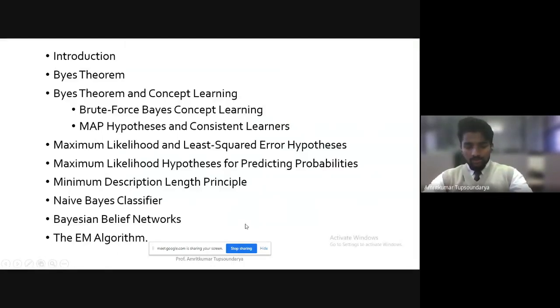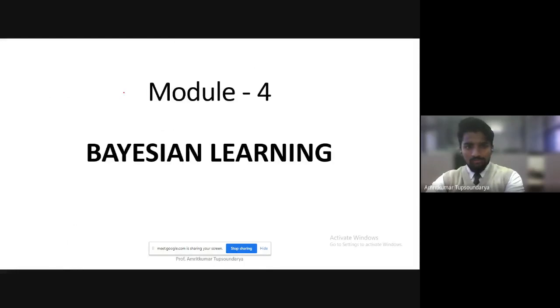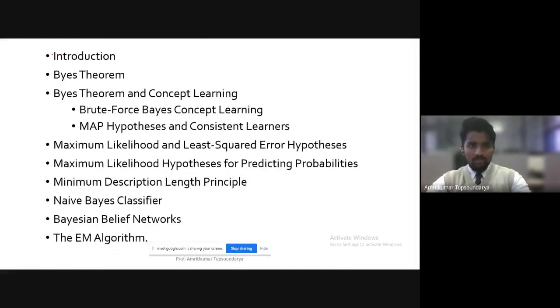Before starting off with today's lecture, let us have a quick recap of what we discussed in the previous class. The last few slides in the previous lecture were not visible, I think, because of some internet connection issues. So we'll have a recap of those as well. So far in this module, Bayesian learning, we have covered the introductory part, how Bayesian learning methods are different from the methods that we have seen in the previous modules. And in the previous class, we discussed the Bayes theorem. We will again revisit those topics so that the concept is clear.